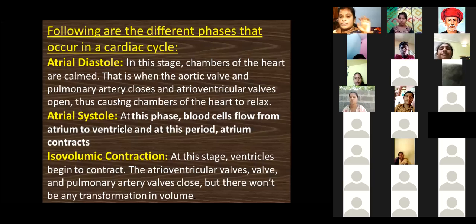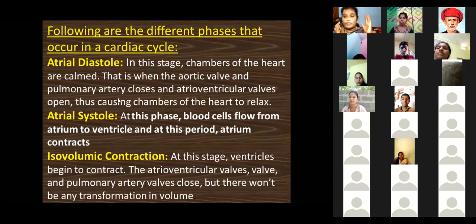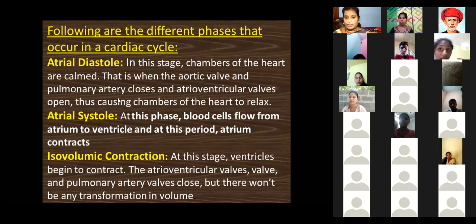What are the stages of the cardiac cycle? The cardiac cycle means the completion of the heartbeat. Completion of one systole and one diastole is called a heartbeat. When the heartbeat is completed, the cycle starts, and that means the cardiac cycle is completed. The completion of the cardiac cycle has different phases and different stages. What are the stages in this cardiac cycle?